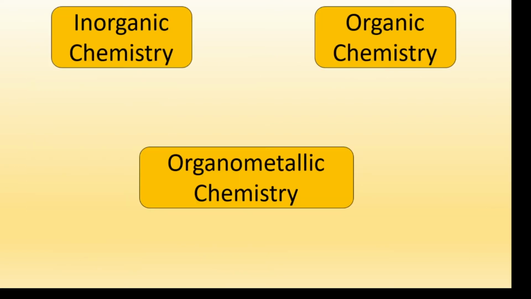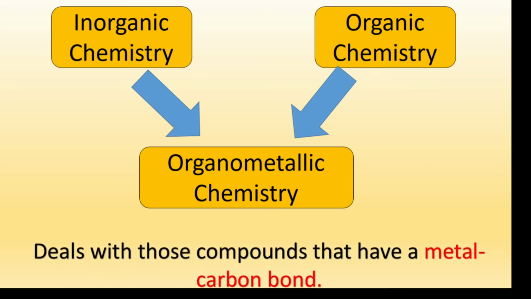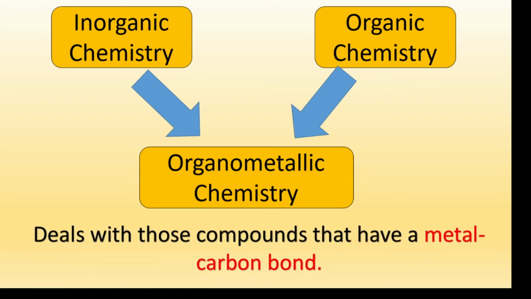Nowadays this is more a traditional division than a practical one, because if you consider organometallic chemistry, which is a mixture of inorganic and organic chemistry and deals with compounds that have a metal-carbon bond, you will see that these classifications are useless.